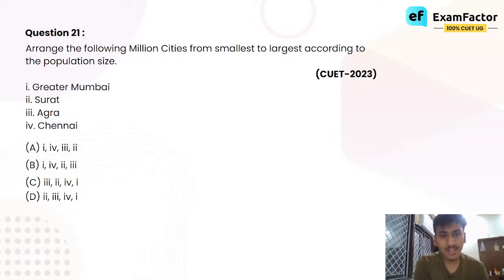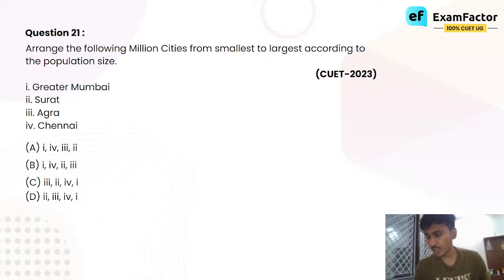Arrange the following million cities from smallest to largest according to population size. Here the names of four cities are given, and the population of all four is one million or above: Mumbai, Surat, Agra, Chennai. Now see, there are two ways of going about this.